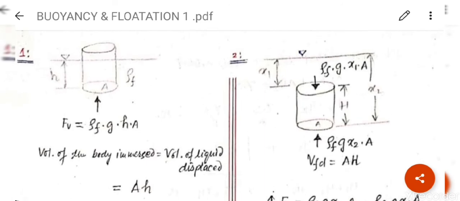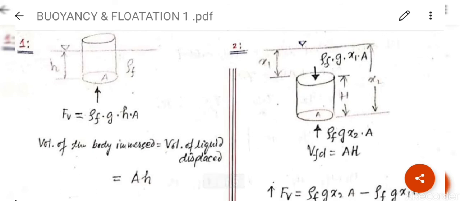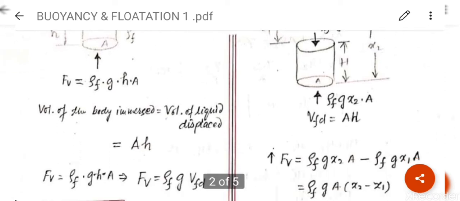Now come to the second point, when the body is completely immersed in water. Here the top of the body is at x1 below the water level, and the bottom of the body is at x2 from the top surface of the water level or liquid level. So the net vertical force in the downward direction will be rho f g x1 into A, and the vertical force in the upward direction is rho f g x2 into A. We know that the volume of fluid displaced is equal to A into h, because h is the height of the body, A is the area of the body.